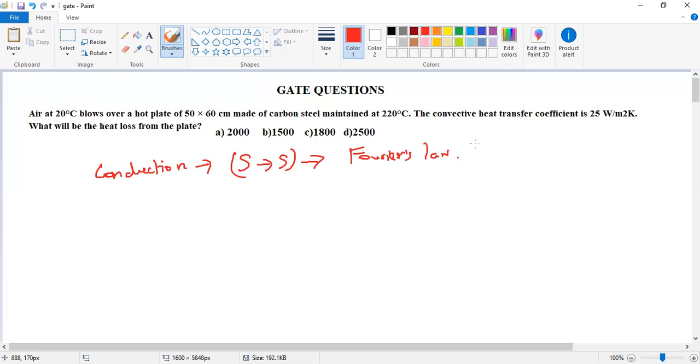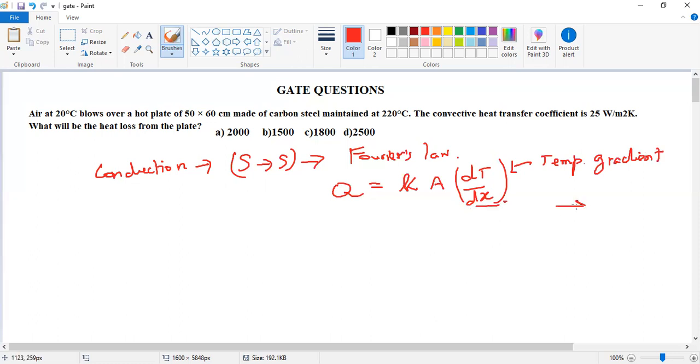Fourier's law of heat conduction gives the heat transfer rate: Q is equal to K A dT by dx, where dT by dx is the temperature gradient with respect to distance x.